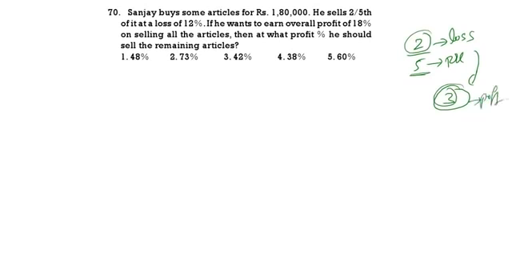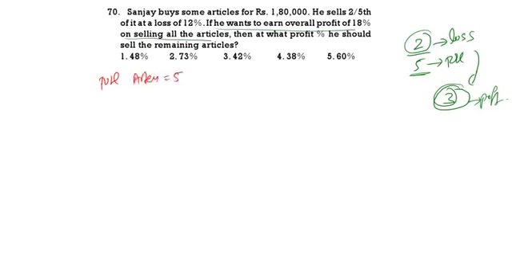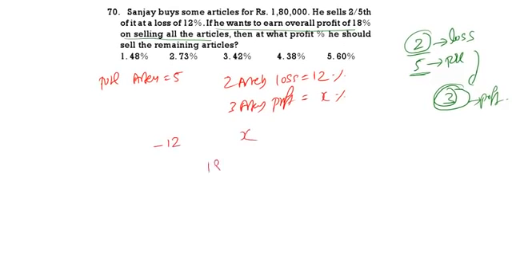Now, if he wants an overall profit of 18%, the total articles I am taking is 5. 2 articles are sold at a loss of 12%. The remaining 3 articles should be sold at a profit. That profit we don't know, so you take X%. Now you use the alligation mixture method. Loss of 12, so minus 12. Remaining 3 articles, profit X. Overall profit should be 18. The number of articles at minus 12% is 2, and at X it is 3.